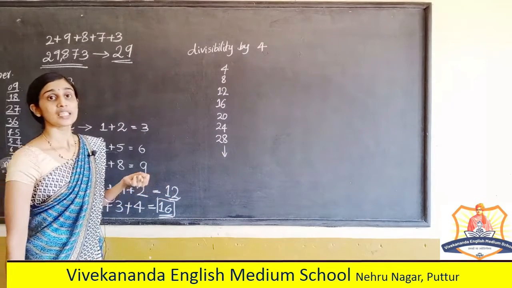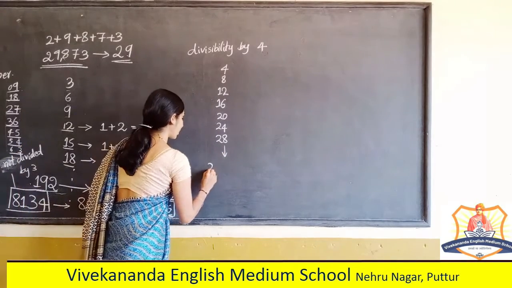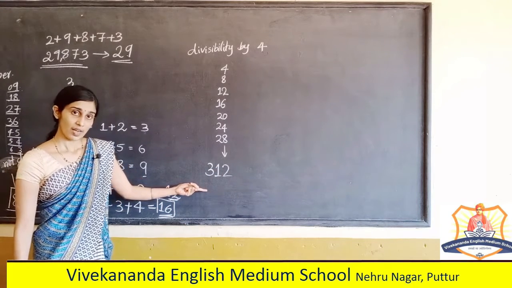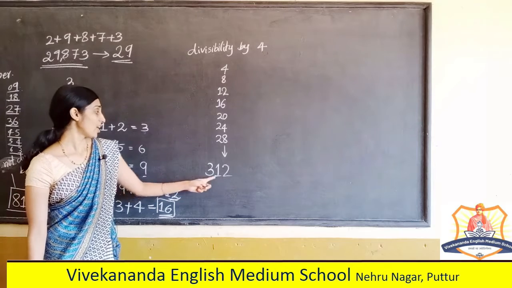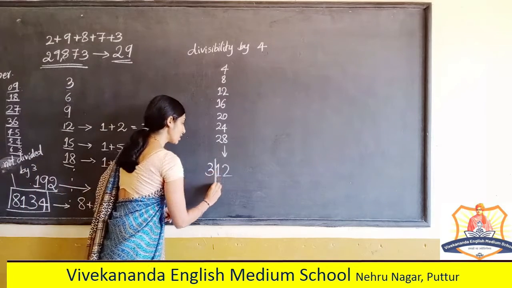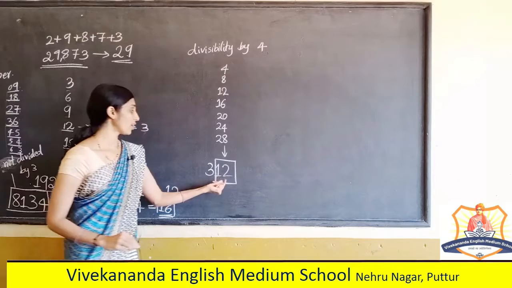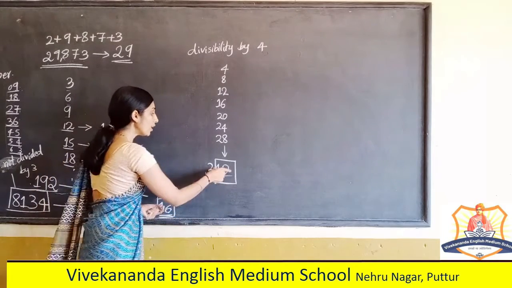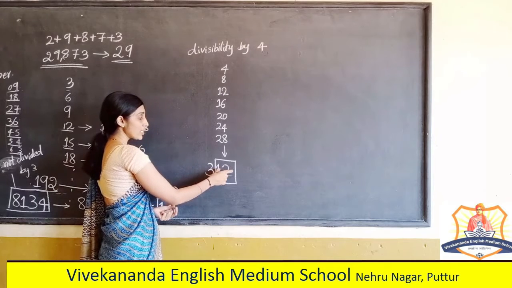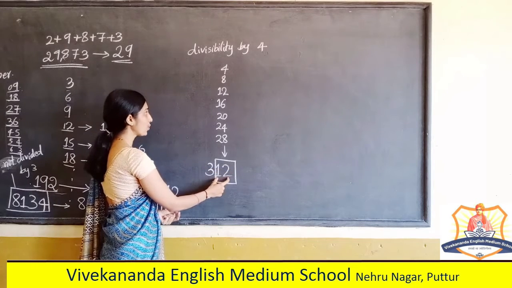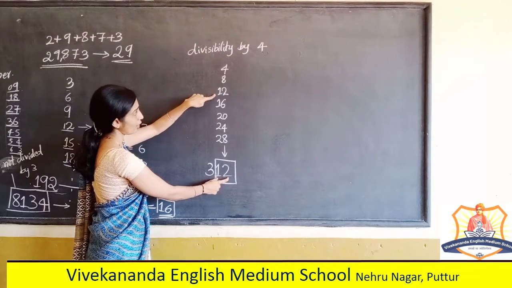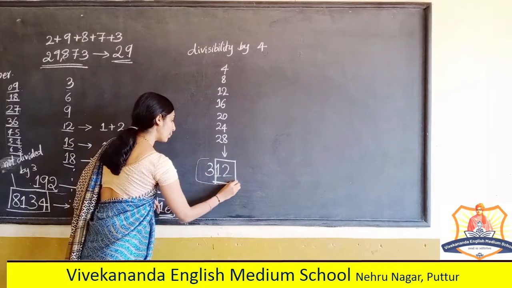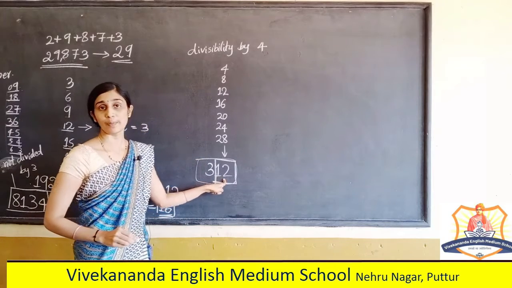Next, for a 3-digit number, if I take 312, whether it is divisible by 4 or not. For this, we should check the units place and tens place together. Here, if I take the tens place and units place digits, it is 12. Is 12 a multiple of 4? Yes, 12 is a multiple of 4. So, this number is divisible by 4.